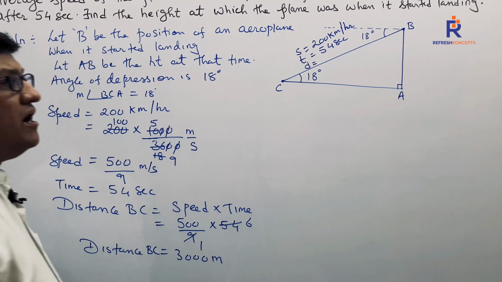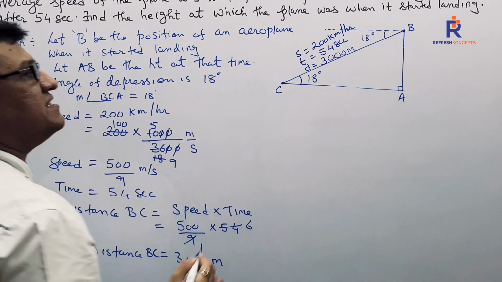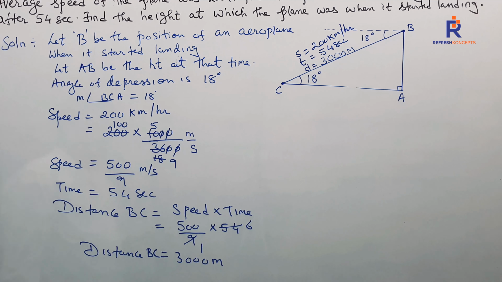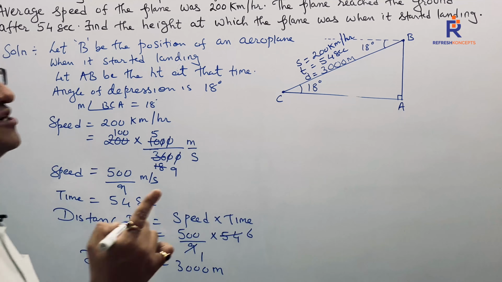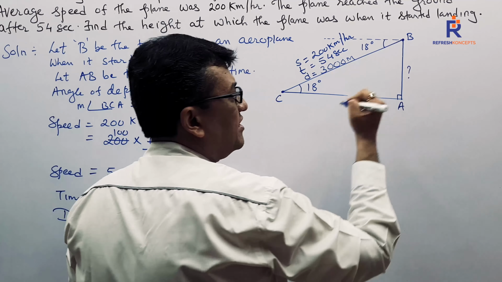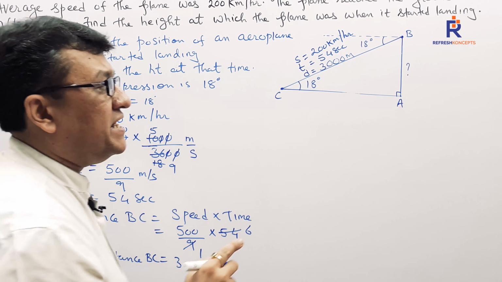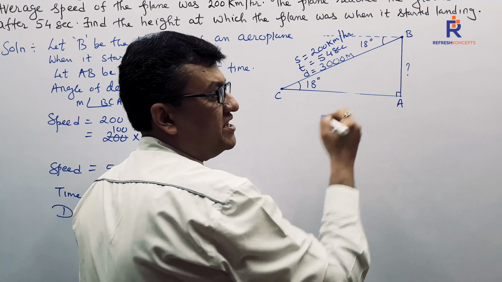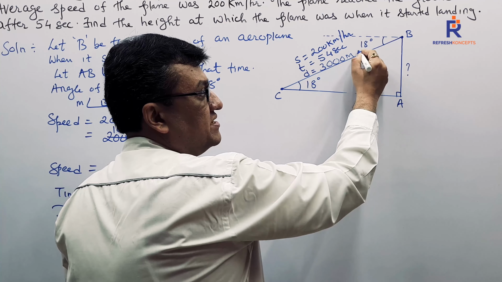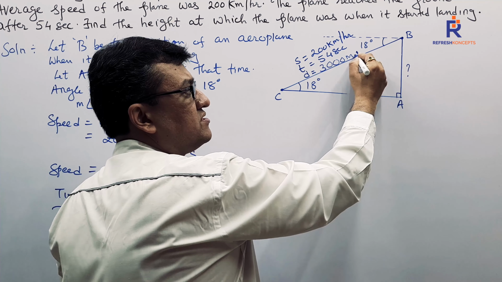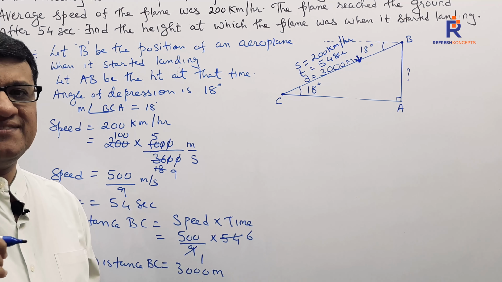Now children, what are we supposed to find out? Now I can say distance BC is 3000 meters. Earlier I was not sure, it's only after calculation I got my answer. I intend to find out the height. This time AC is not given to us. So what we need to find out, in context to the angle, is the opposite side. In context to this angle, what is this 3000? Is this 3000 the hypotenuse? So who has the relation between opposite and hypotenuse? Sine. This time it's not tan.